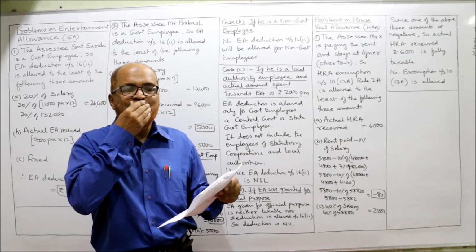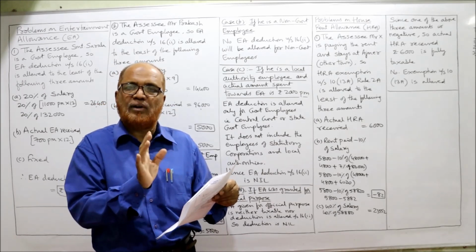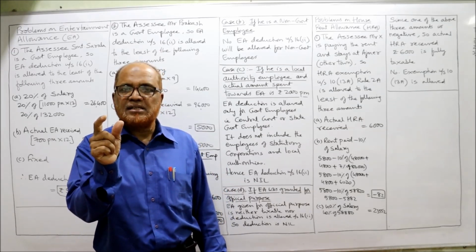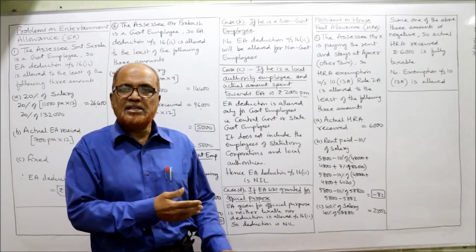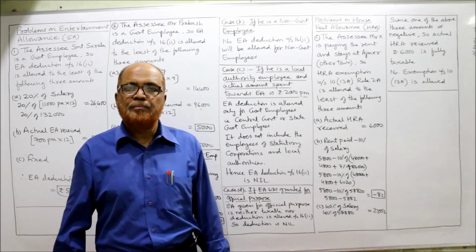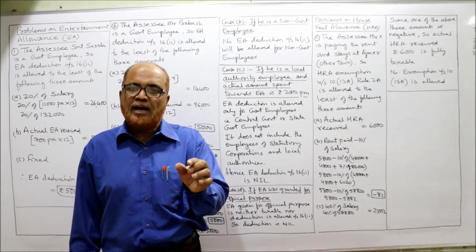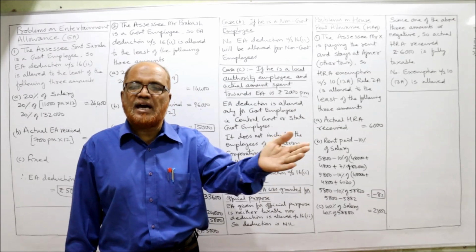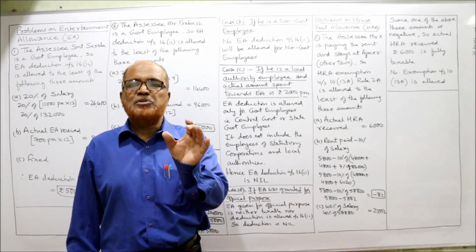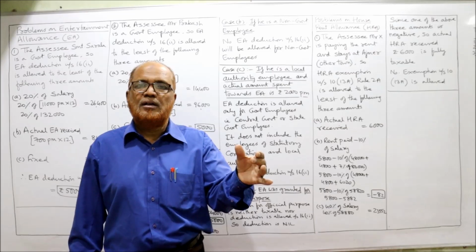Then how much is the exempted HRA under section 10 subsection 13A that we have to calculate. We will see the condition. First of all, Mr. X is paying the rent and living in Ajmer. Ajmer is other town, that means not included in 4 metropolitan cities. We have provision for HRA: employees living in 4 metropolitan cities and employees living in other towns. So Ajmer will come in other town. So Mr. X is paying the rent and stays at Ajmer, other town.